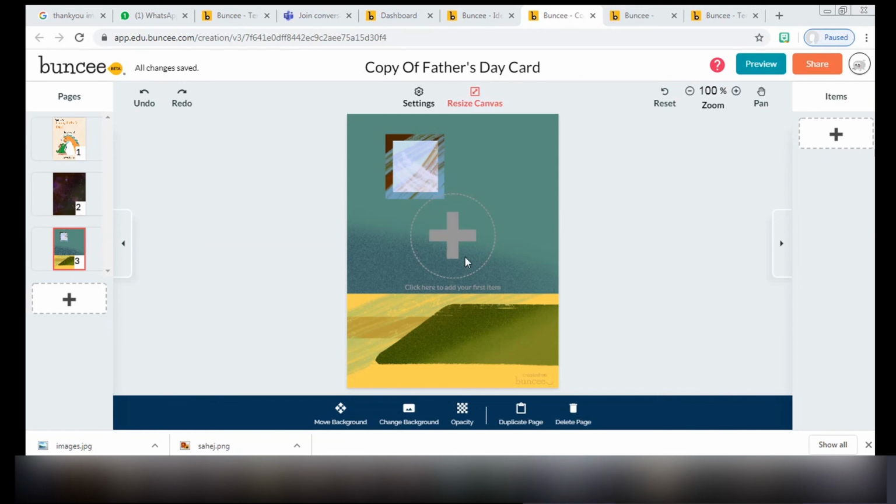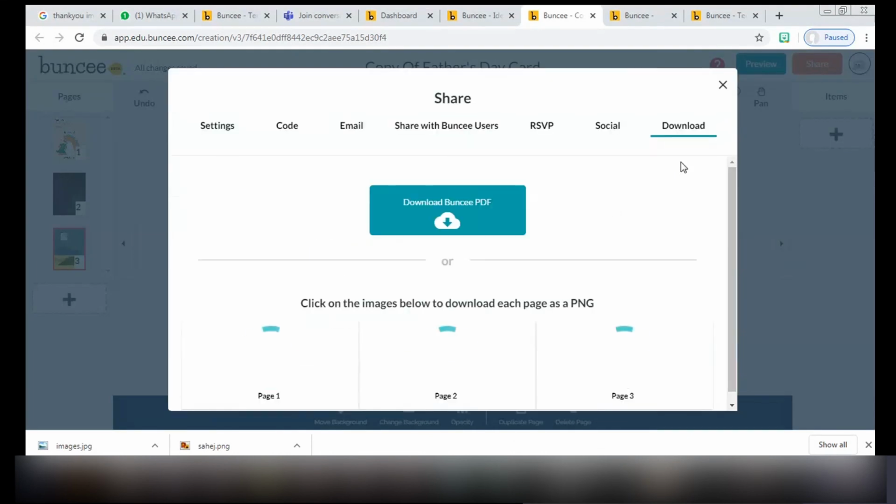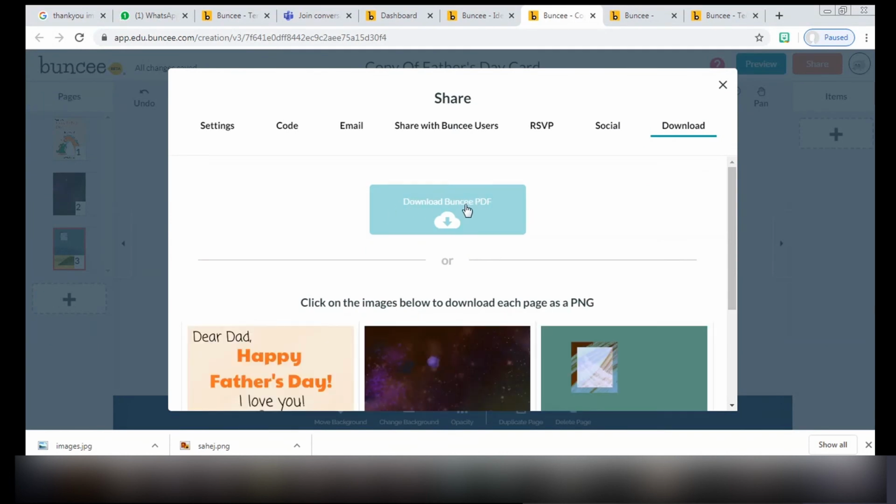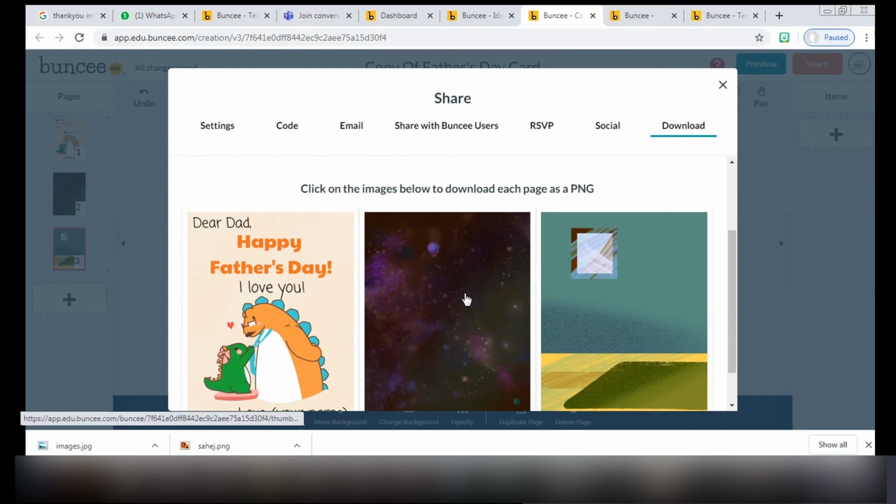Ma'am, if we want to share our template or the PPT, what will happen if we download it? Once you download it and then want to share, you go to the share option and click on download. There are two options given to you. Either you can download your Bunsey as a PDF, if you want to download your presentation in PDF form, or you can download each slide of yours as a separate image.